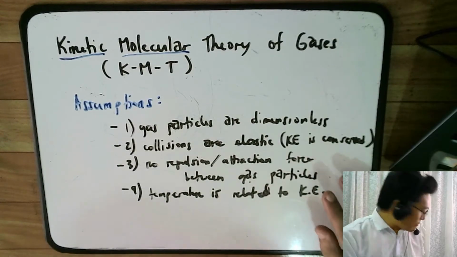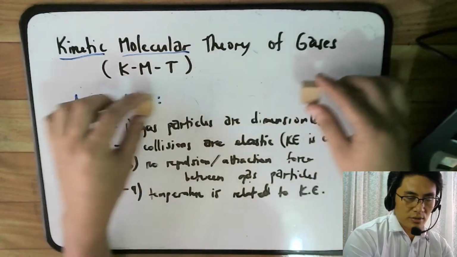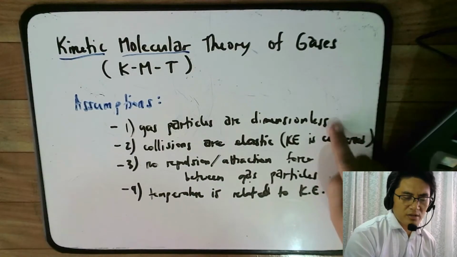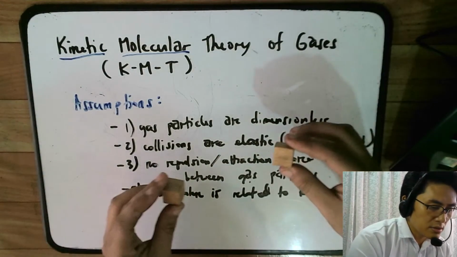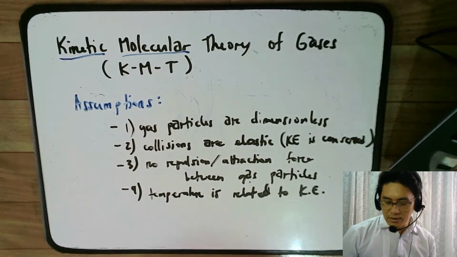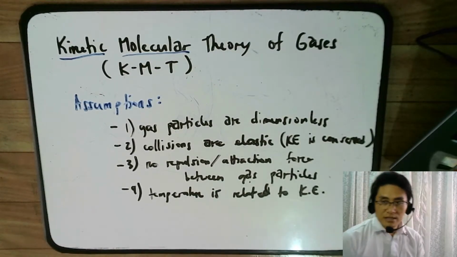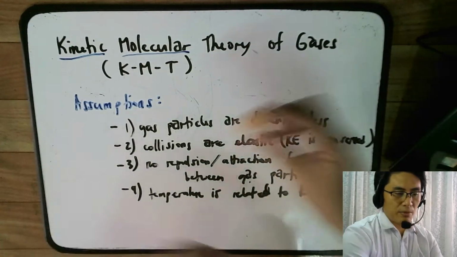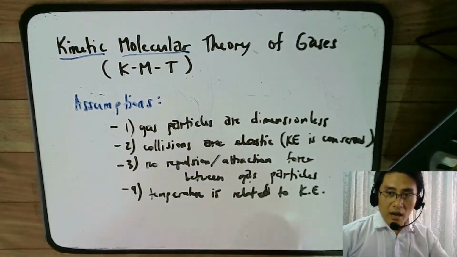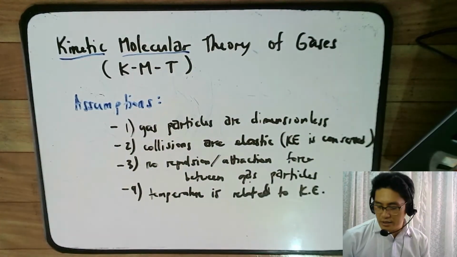Number three is that no repulsion or attraction force exists between two gas particles inside that container. And that is also related to their small size, because when they get past each other, they don't really feel each other. There's no attraction or repulsion. And then number four, that the temperature is related to the kinetic energy of particles. When particles are moving very fast, the temperature is higher, and when the particles are slow moving, the temperature is lower.